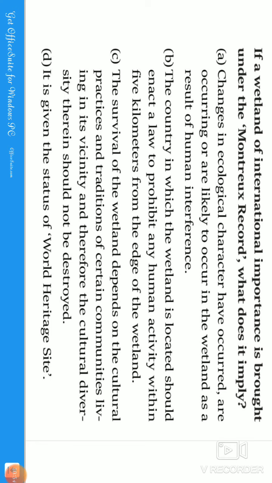So what does it imply? Changes in ecological character have occurred, are occurring, or are likely to occur in the wetland as a result of human interference. Exact answer, guys. So the correct answer is statement one itself. If this is happening, then we keep that wetland under the Montreux Record. It means we keep that wetland under close observation and take measures to overcome those happenings. Let us see the answer.